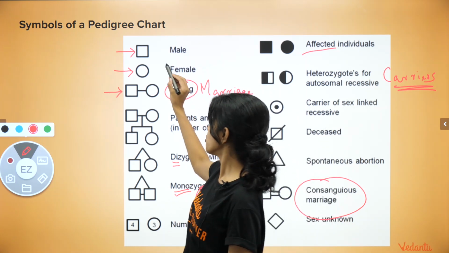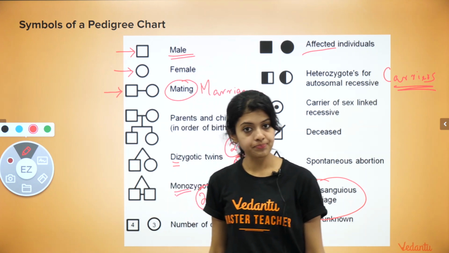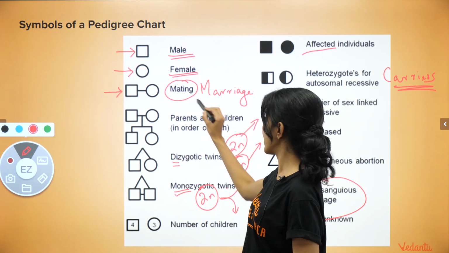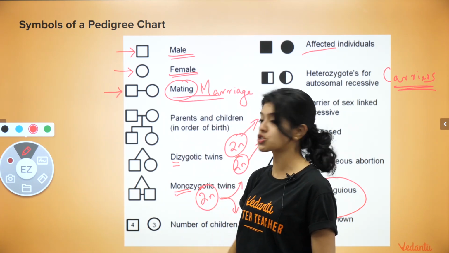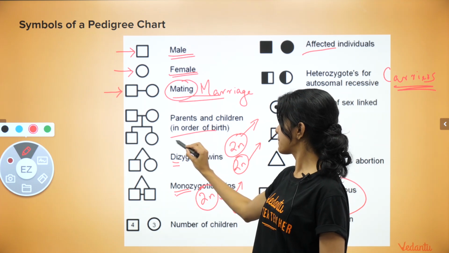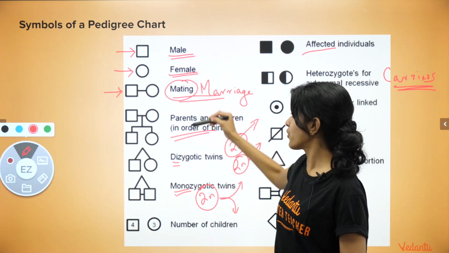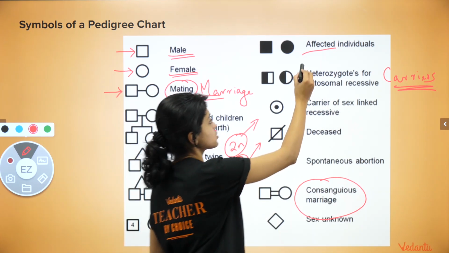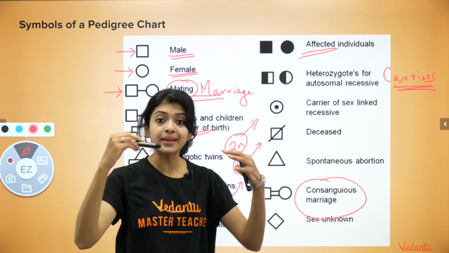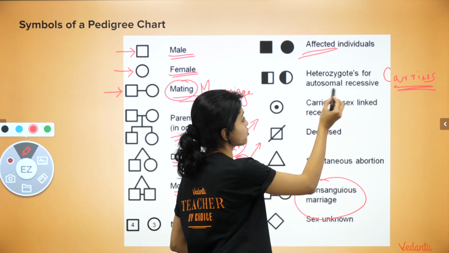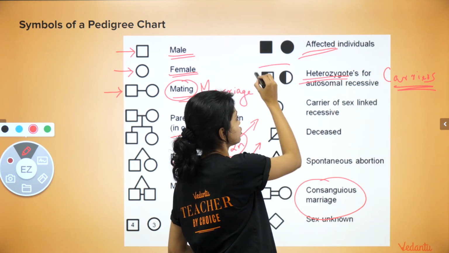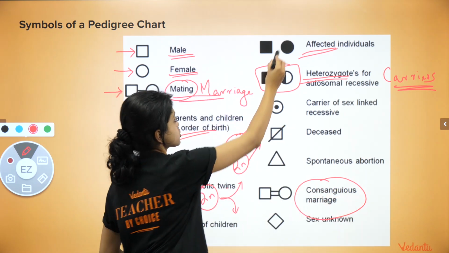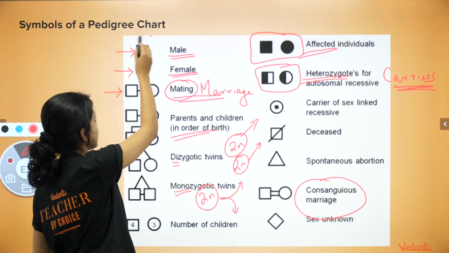Pay attention, children. You must know the symbol for male. You must know the symbol for female. The next important one is mating or marriage. This one. And the next one is parents and children. These four are very, very important, and we have two more that are important: affected individuals, completely shaded, and heterozygous or carrier individuals, represented by half-shaded squares or circles respectively. So six of them that I'll highlight here for you.